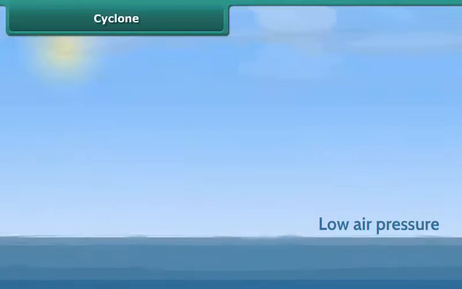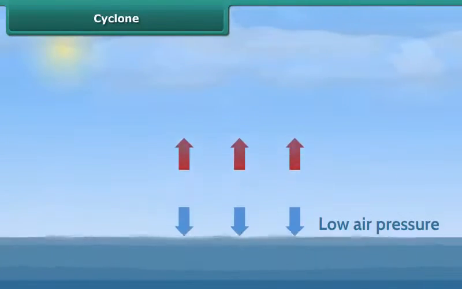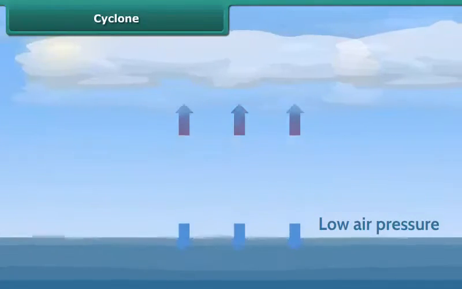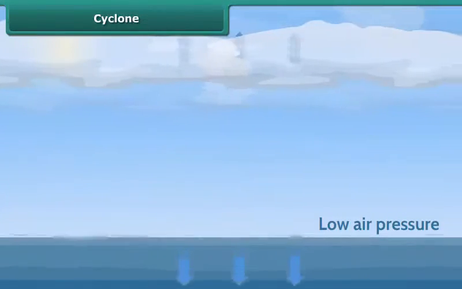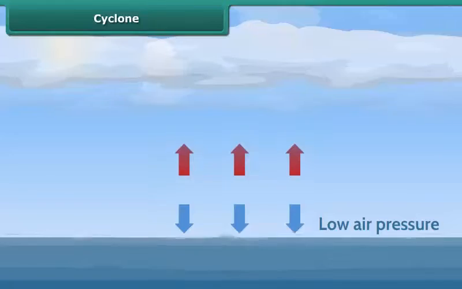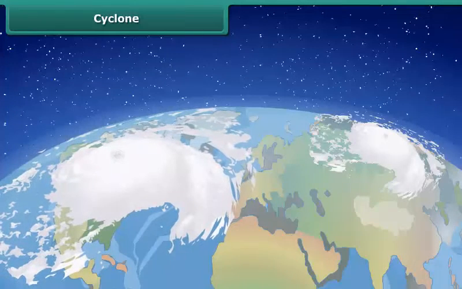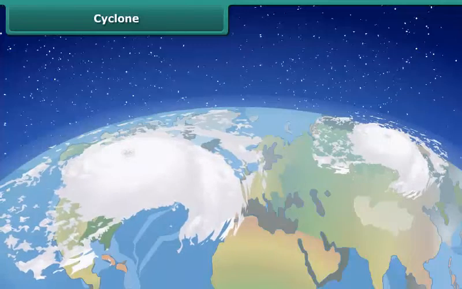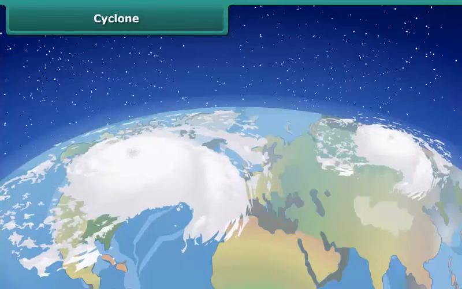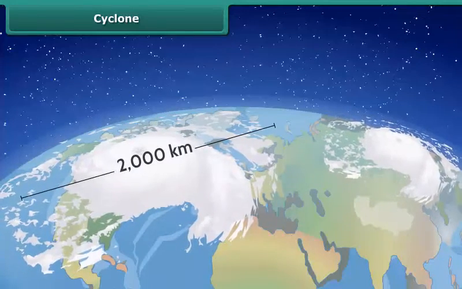The low air pressure created over the ocean begins to pull the clouds in, and the clouds begin to rotate due to Earth's rotation. These clouds continue to grow larger and begin spinning more. The swirling winds rotate faster and faster, forming a huge circle which can be up to 2,000 kilometers across.